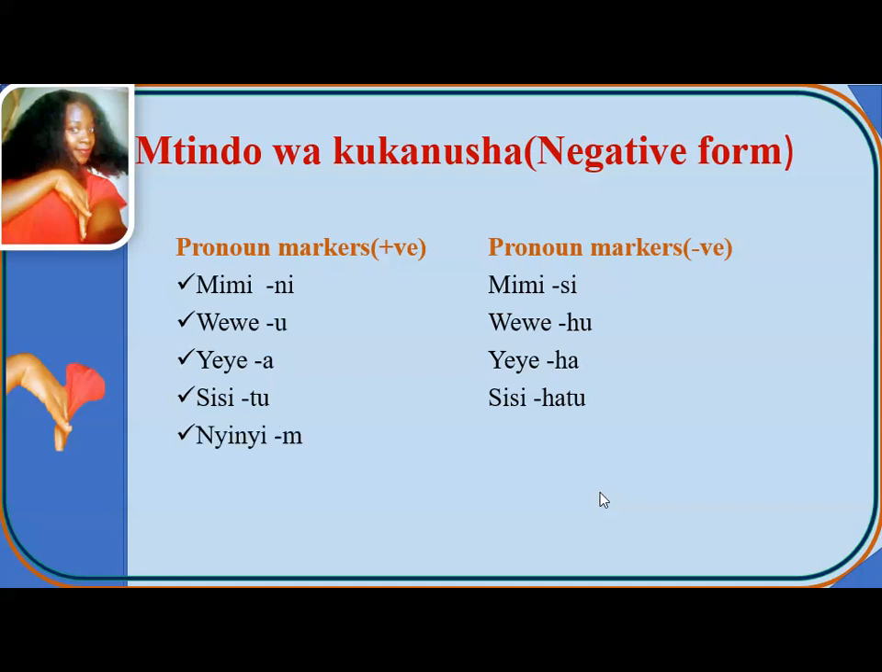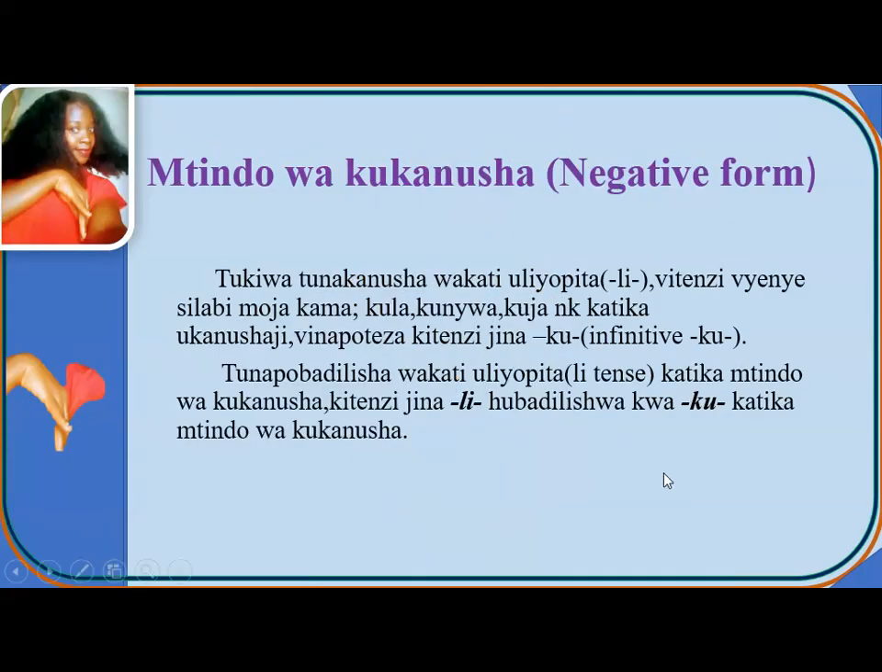We have the second class, which is nyinyi, which is m in plural. It will go with ham, nyinyi ham, which is you in plural. Last one we have wao, which goes with wa, and in negative form, it will go with hawa. So that is a summary of subject prefixes, both in positive and negative. So now mtindo wa kukanusha, negative form.